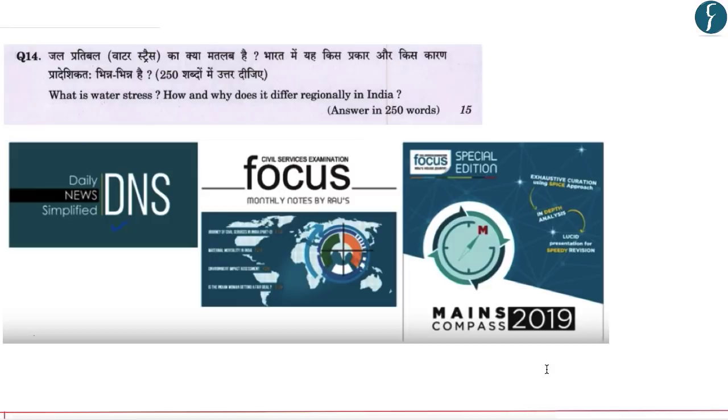This particular question has been taken from the GS1 paper, question number 14. And this question is about water stress. What is water stress? How and why does it differ regionally in India? This was a 15 marks question and we had to answer this in 250 words.